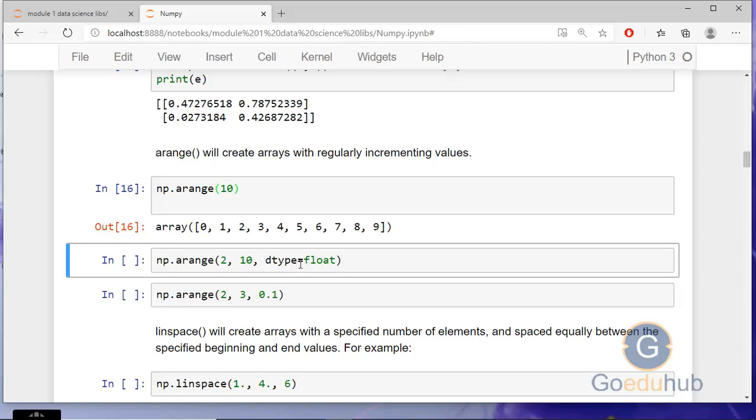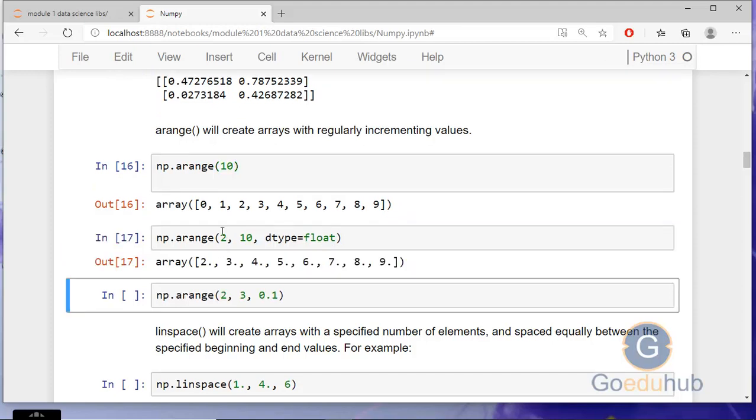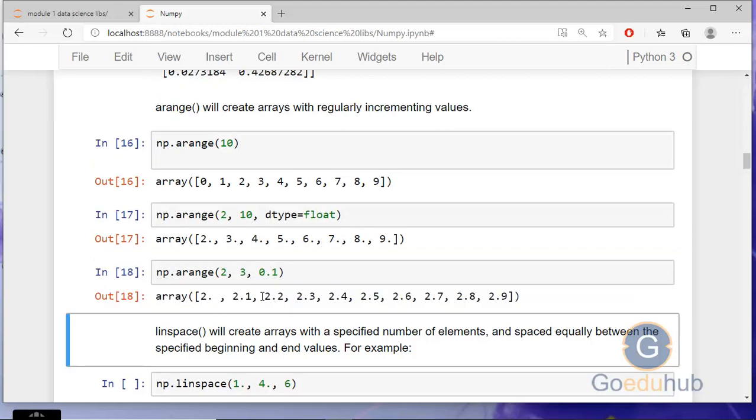Here the data type we are providing is float. So it starts from 2 and goes till 10, less than 1, so till 9. And similarly I can give both things, like I can start from 2, go till 3, with a difference of 0.1. So you can see the elements between 2 and 3 with a difference of 0.1.